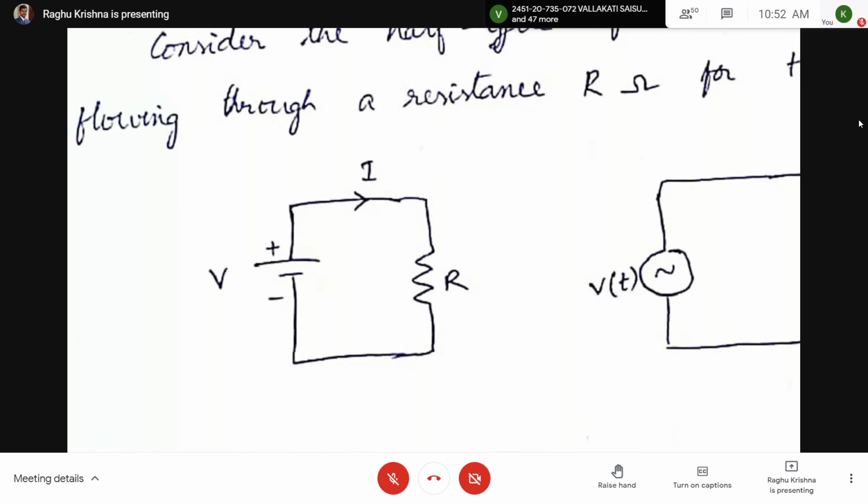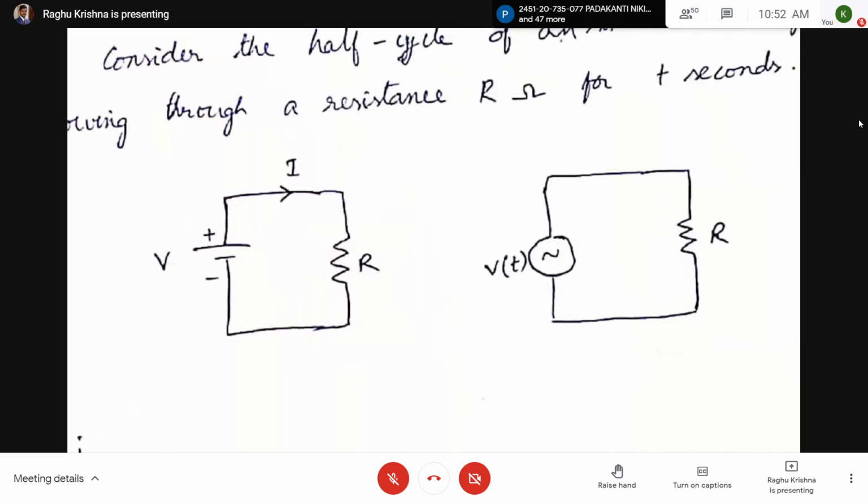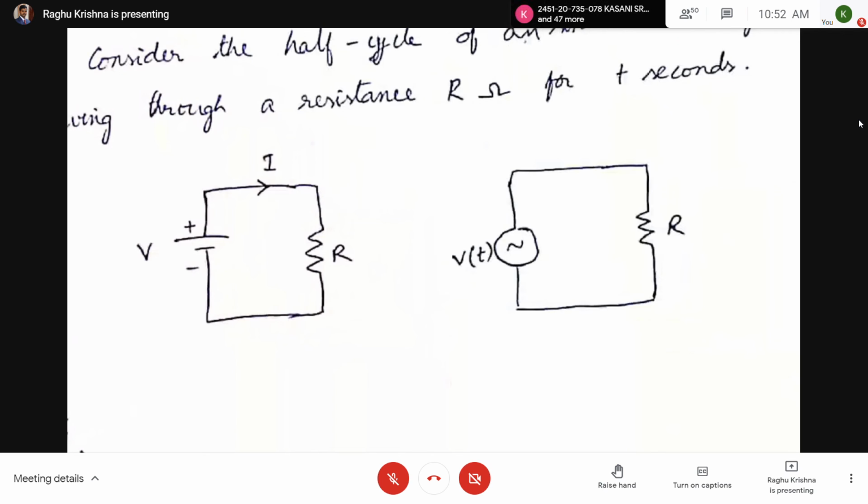Then that value of DC voltage is the RMS value of the AC voltage. Here, the same value of resistor for the same amount of time. Whatever value of DC voltage you apply that produces the same amount of heat as produced by the alternating current is called the RMS value of the AC current.